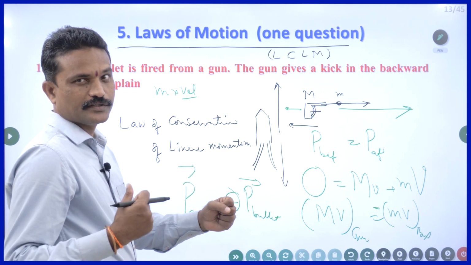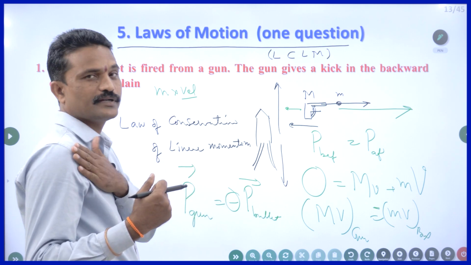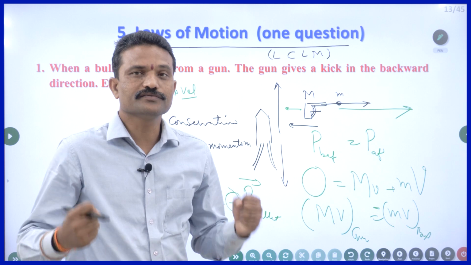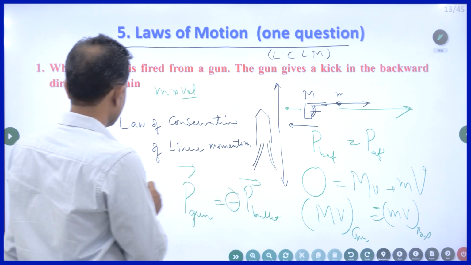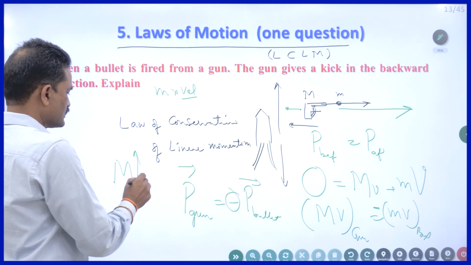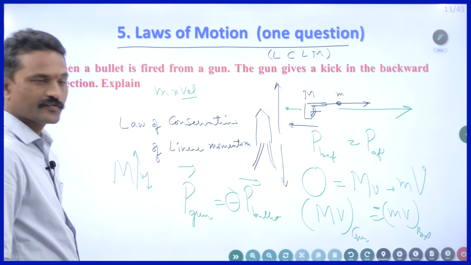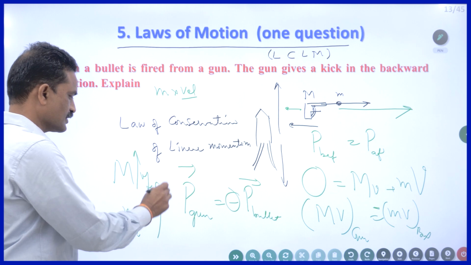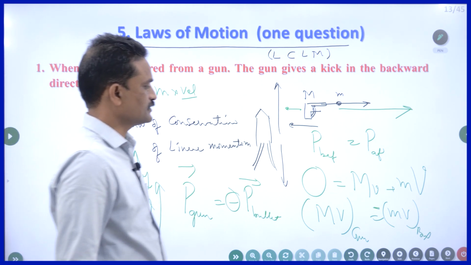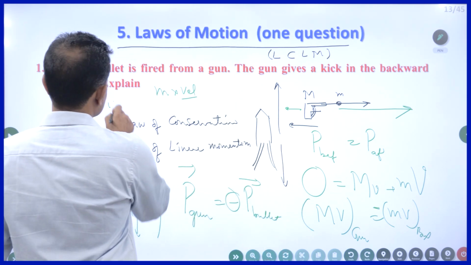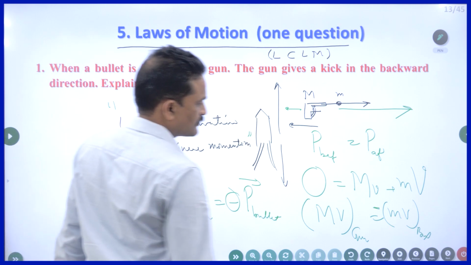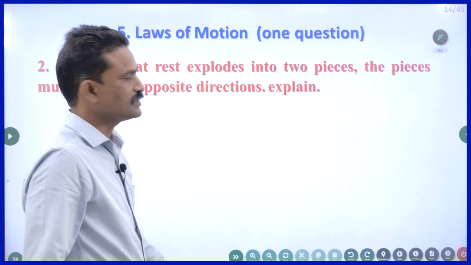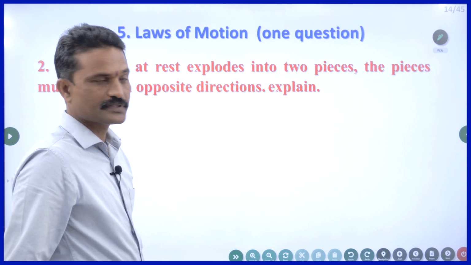So in order to reduce that force being applied on your shoulder, you have to choose the gun such that its mass is very high. When mass is very high, the velocity will be very less. When mass is very less, in the case of a bullet, velocity will be very high. That's the reason, right? So what is the answer you are supposed to write? Due to law of conservation of linear momentum. That's all. Don't write all these things. This is all for only understanding purpose.